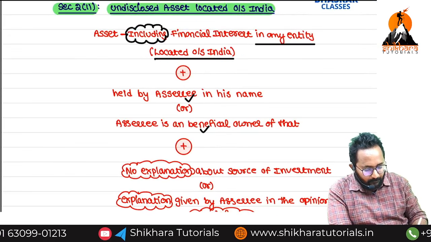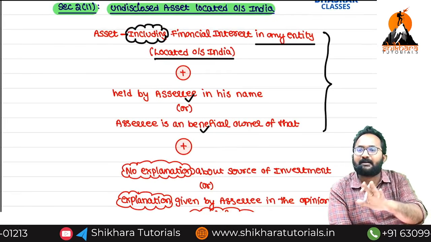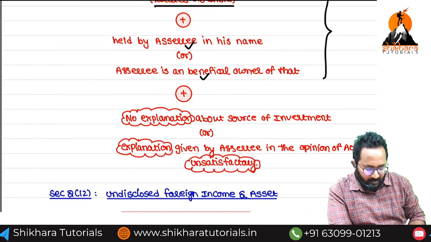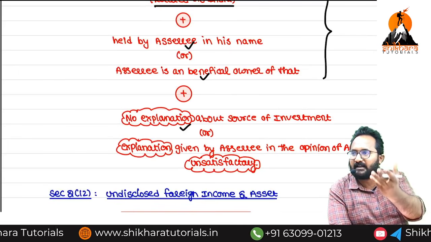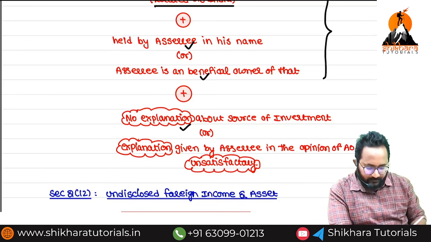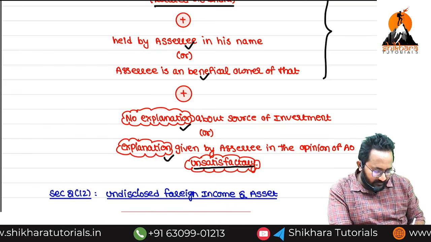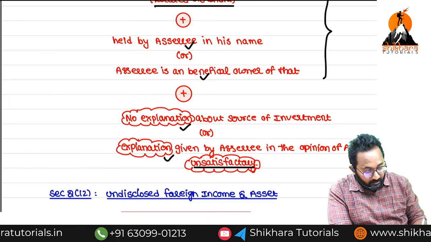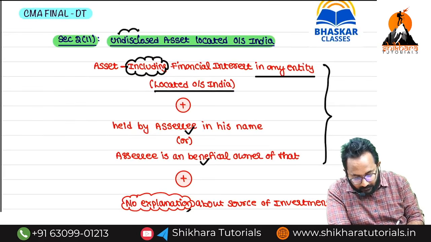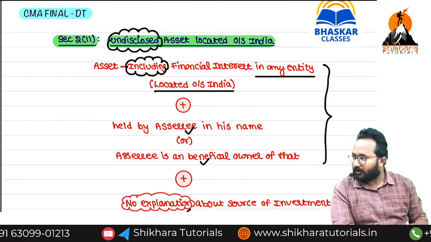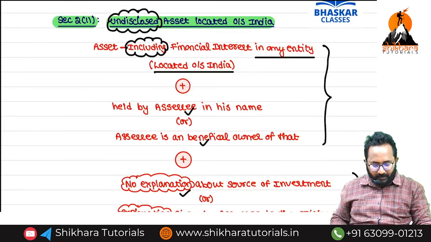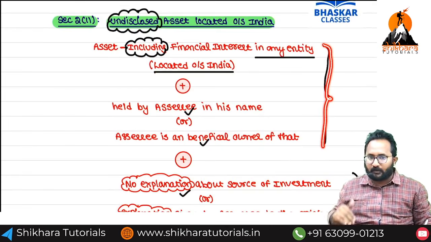Up to now, this is only called a foreign asset. When is it called undisclosed? If the assessing officer asks for an explanation and we do not give any explanation regarding how we invested, or we give an explanation and the AO is not satisfied, then if these two points are also added, we can call this undisclosed. First, we define what the asset located outside India is.